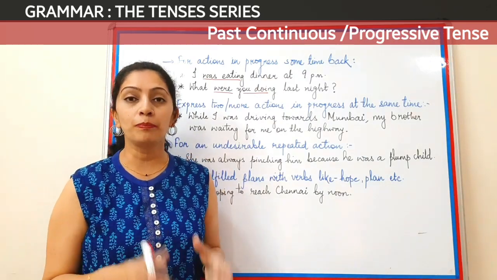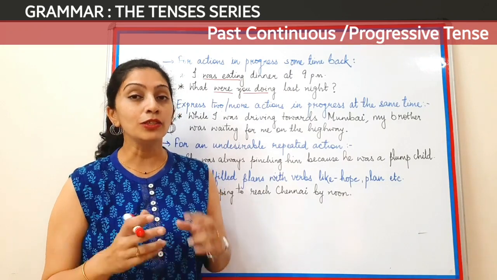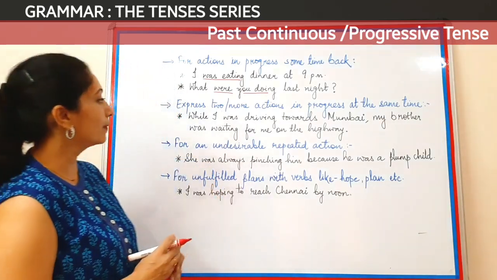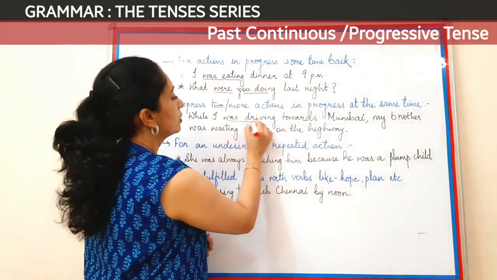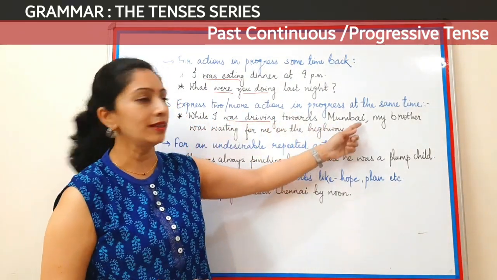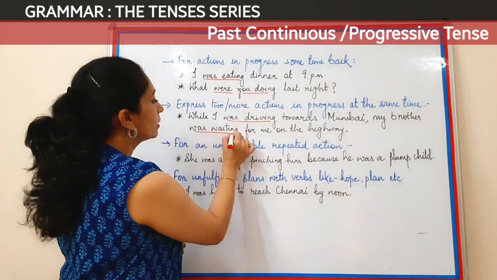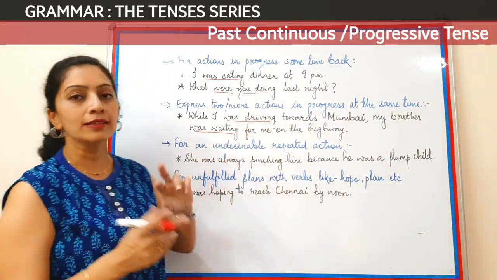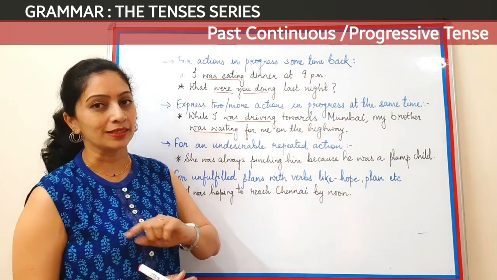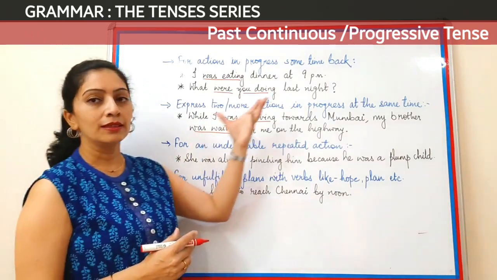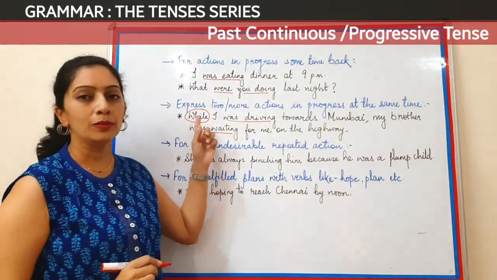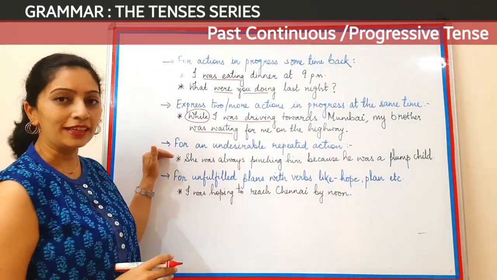We can also use past continuous tense when two actions are happening at the same moment parallelly. For example, while I was driving towards Mumbai, my brother was waiting for me on the highway. Now here two actions are happening side by side in the past. Now, to express such actions, we can always use the word while. Let's look at the next usage.